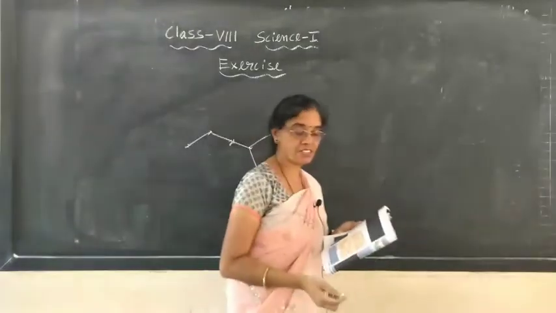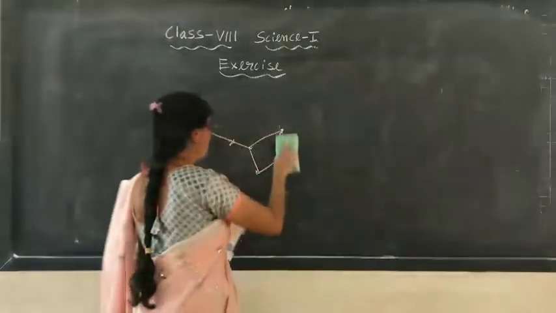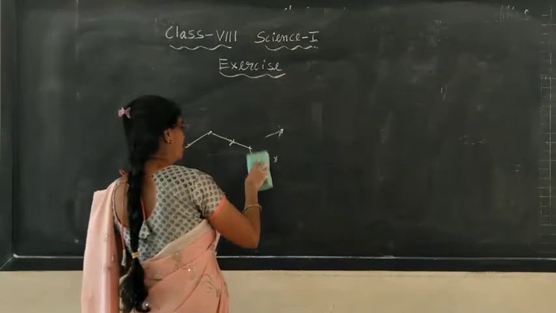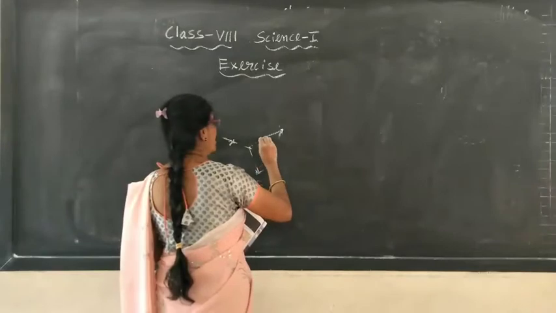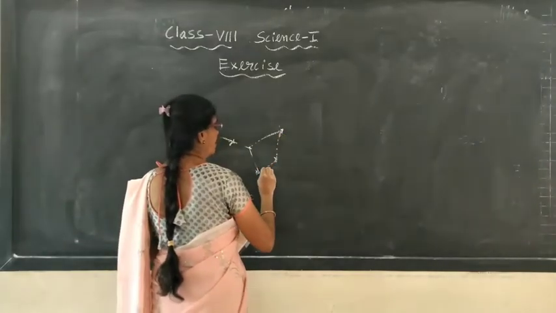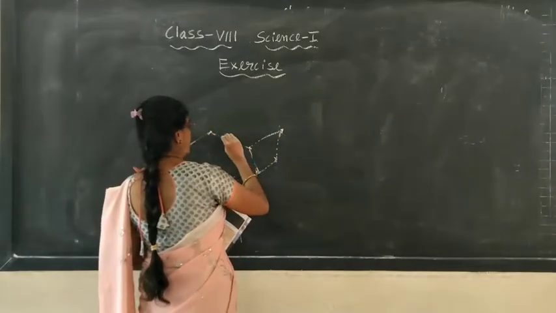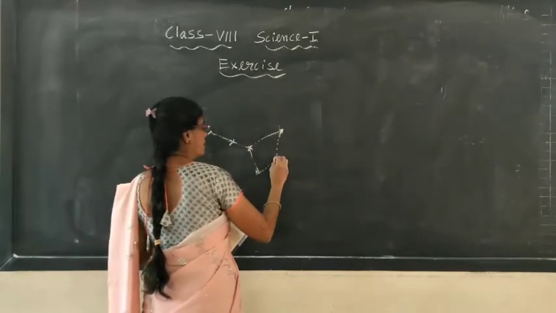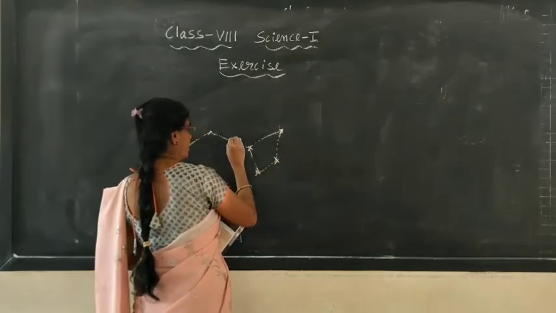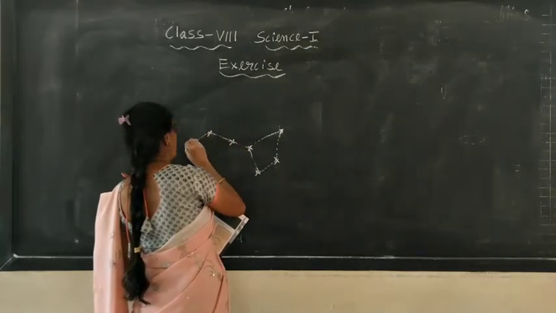You have to show this particular star with imaginary lines. These lines are imaginary, there is no such line. Whichever shape you are getting, I have drawn. These are the prominent stars. You can see the 7 stars in Ursa Major.